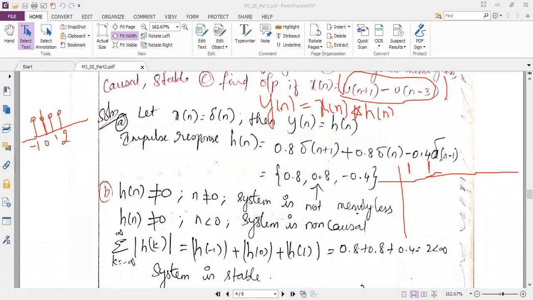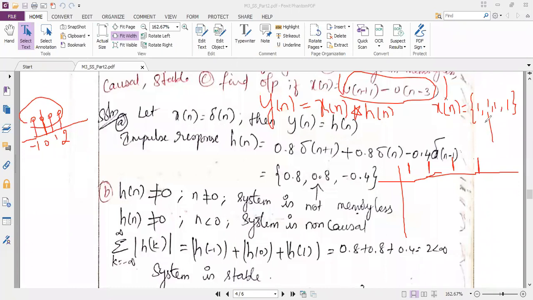So I will take x of n row wise. X of n, all the amplitudes are 1, 1, 1, 1 only. So I want you to write x of n in terms of samples, because this carries step marks in the exam. So it is 1, 1, 1, 1, and the index is here.